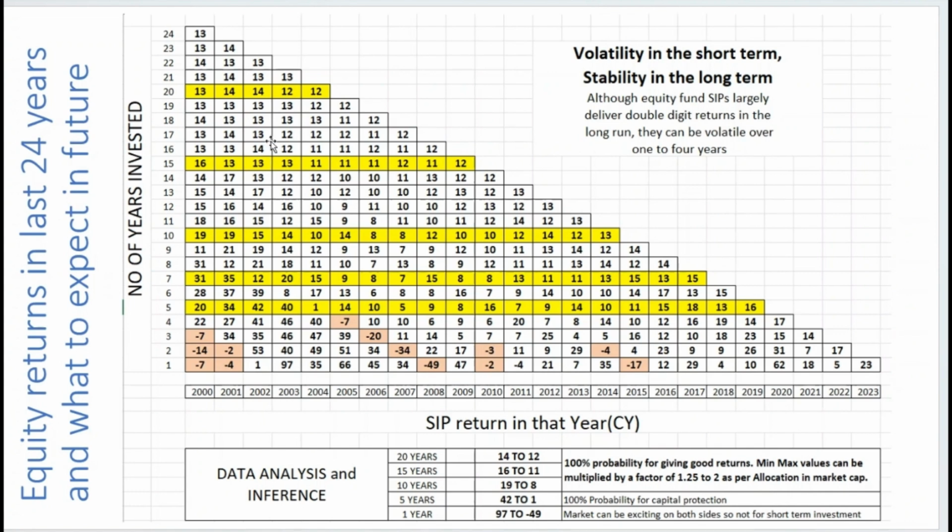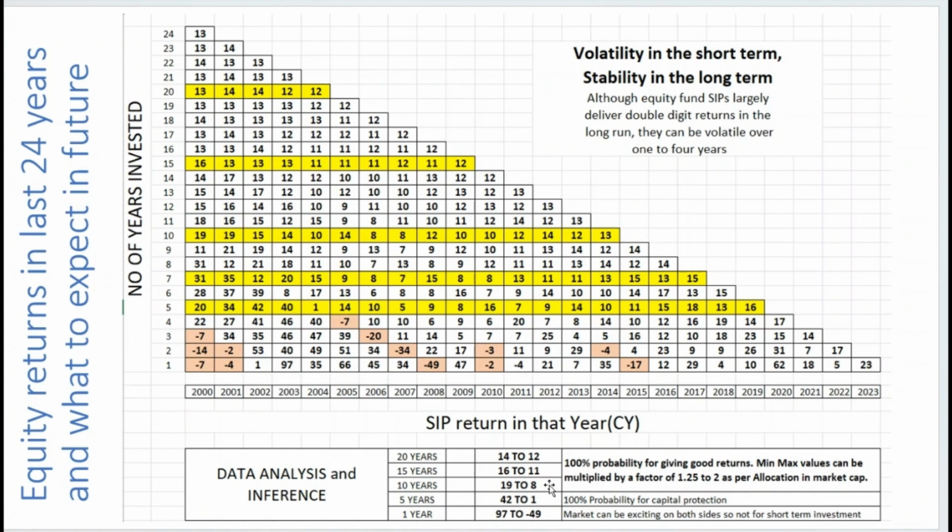Here this return corresponds to Nifty 50, that is the top 50 companies in India. But what we do is we diversify and invest in the top 500 companies. In that case, these minimum and maximum values can be multiplied by a factor of 1.5 to 2 as per our allocation in market cap. For example, some investors are ready to take risk, so they invest in small companies, and some prefer to invest in mid companies. So it is a customization which depends on the investor preference.